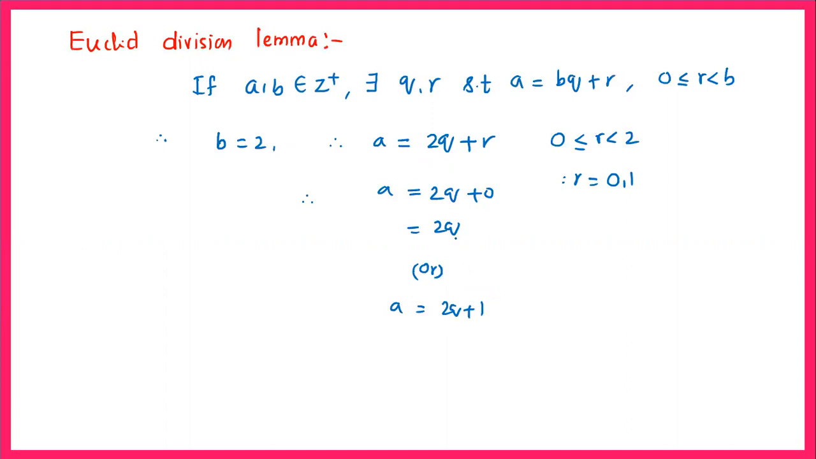If you consider any number, then it can be in the form either 2q or 2q plus 1. Similarly, if the divisor b is equal to 3, then the remainder can be either 0, 1 or 2. In that case, any number a can be written as 3q or 3q plus 1 or 3q plus 2.